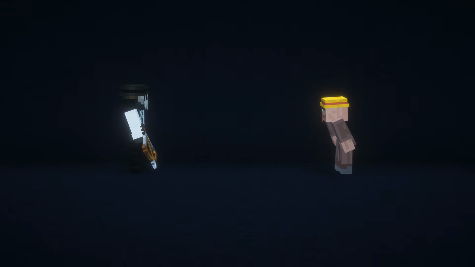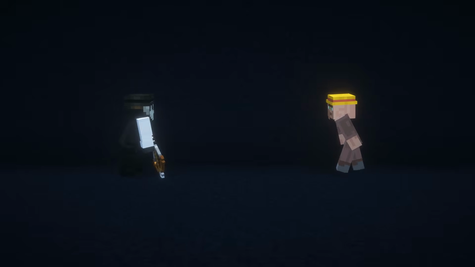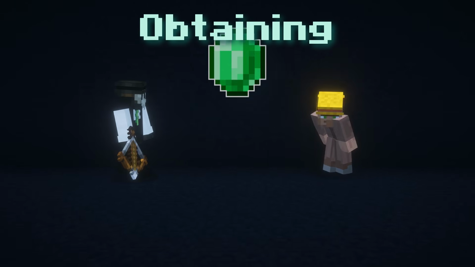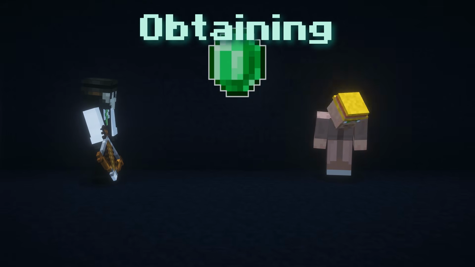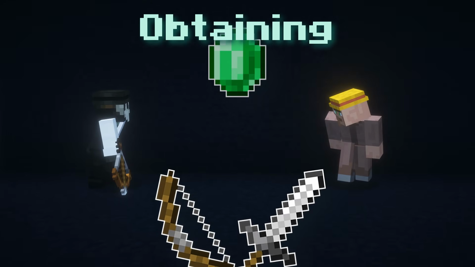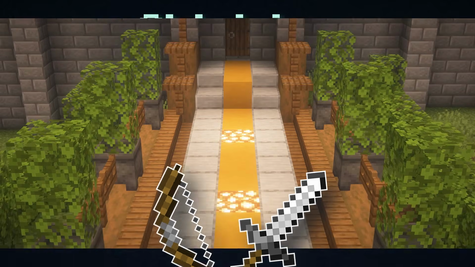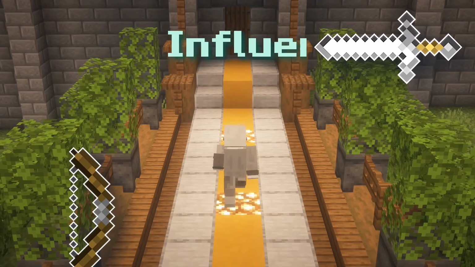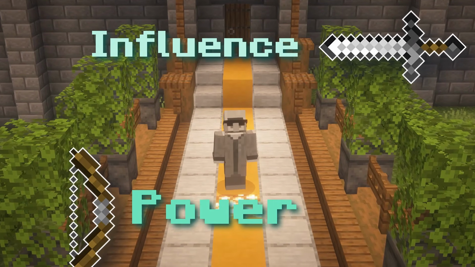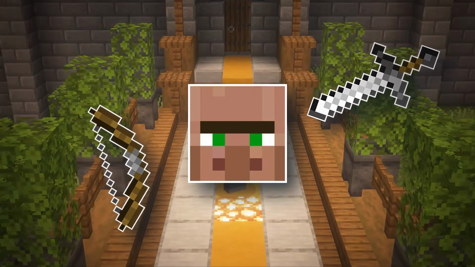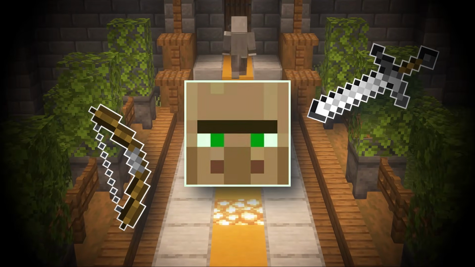This one is definitely a much more serious one, as it involves obtaining something, either an item of value or a favor, through threats and force. Dr. Villager actually has this funny thing called influence and power, which he can use to force people of lesser power to comply with him.